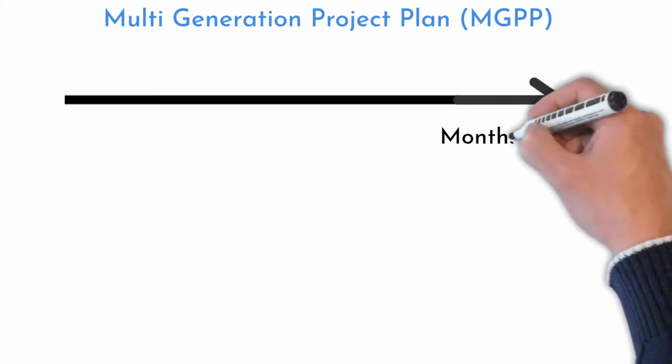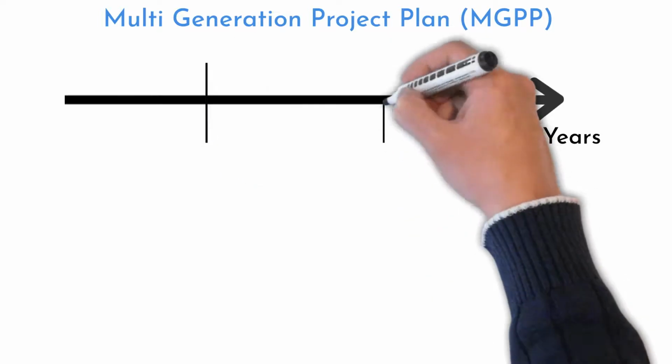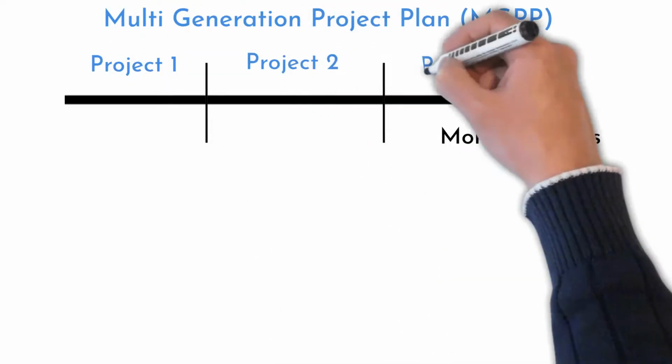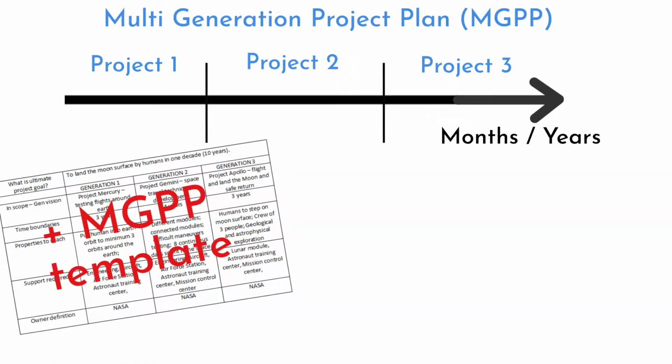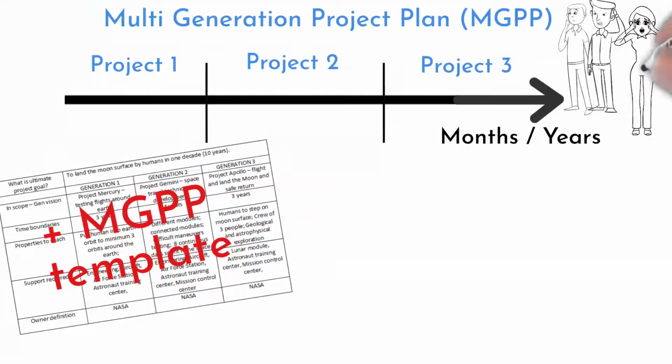There is a tool helping to split large and long-term projects to smaller pieces. The tool is called Multi-Generation Plan. A long-term planning example and template is included. To keep yourself and the project team focused, it is better to divide long-term projects to smaller pieces.